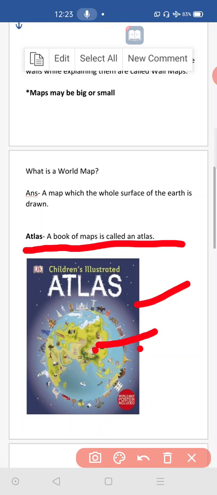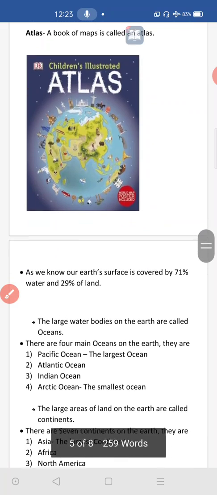Book stalls will be there outside, in Agribommanahalli or wherever you go, Hospete or somewhere. In the book stalls, atlas books will be available. They are very useful for you, and if you want, you can buy them. All the maps will be there in this book. It is an atlas. Then go to the next point.